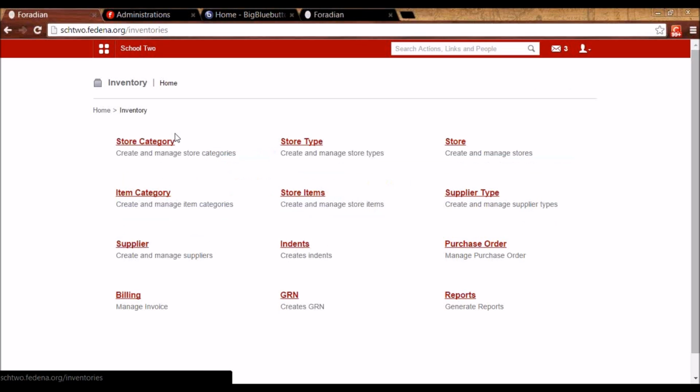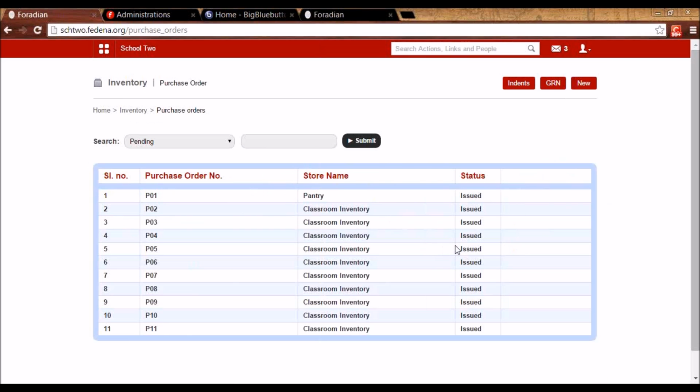Now let's say as the store officer, you want to maintain the quantity of the items in the store. Since one duster is issued to an employee, as a store manager, I want to maintain the quantity and take it back to 161, which means I'll have to raise a purchase order with the supplier. To be able to raise a purchase order like an indent, I again should have a manager or a supervisor who can approve my request.